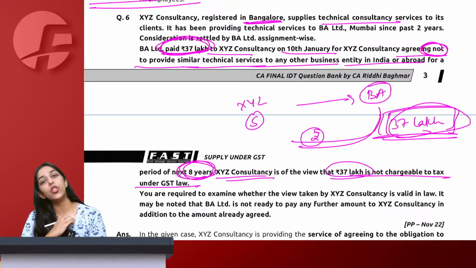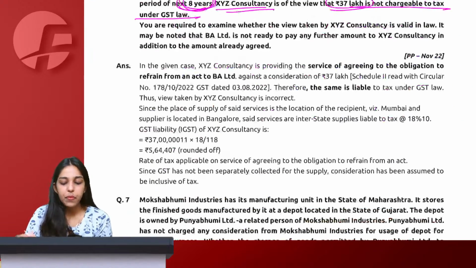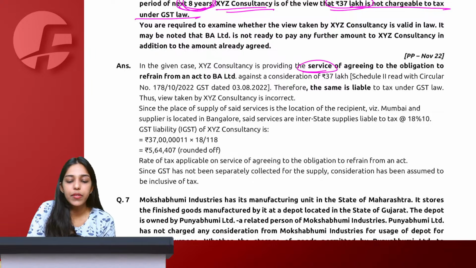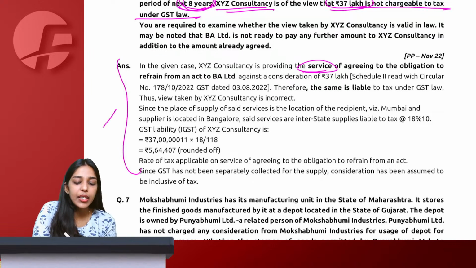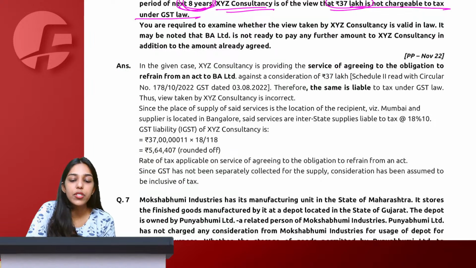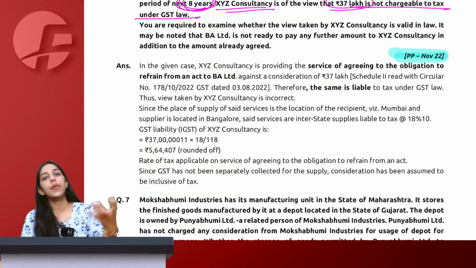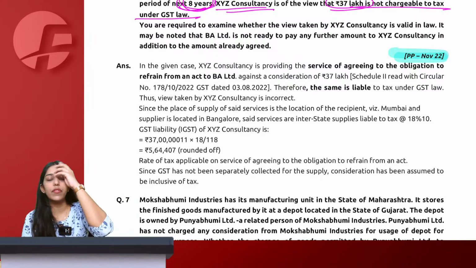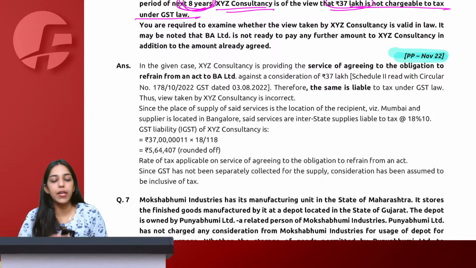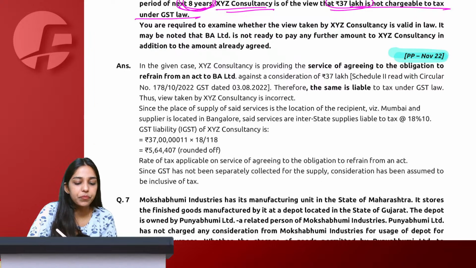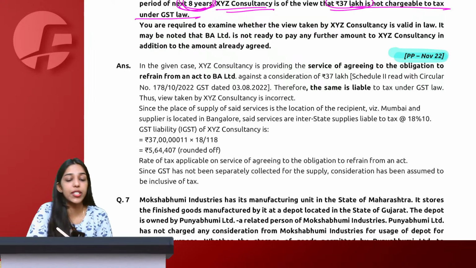But how are we going to present the answer? So first of all, we'll explain them that this is a service. Now they have not given any section reference here, even if this is the past exam answer. Sometimes they give section reference, sometimes they don't. So what to do? If you remember, give the section number, otherwise it's fine. Now we know that according to schedule 2 section 7(1)(a), we are in a position to give section reference, right?